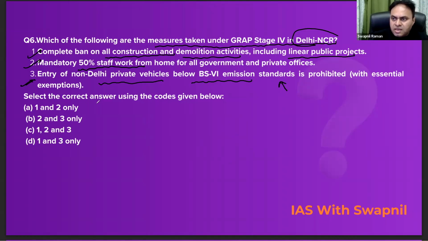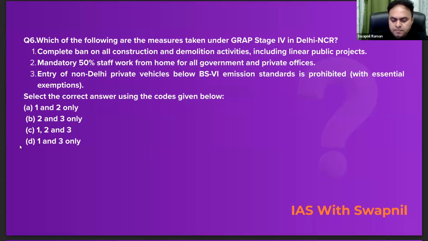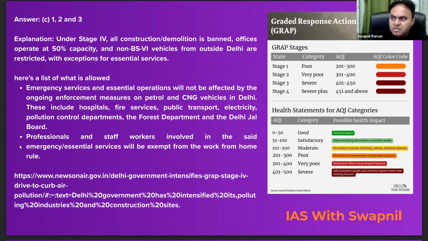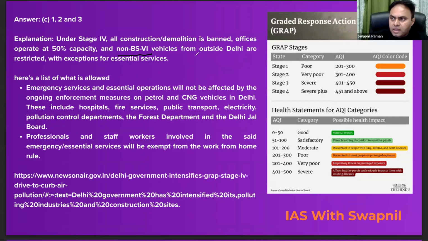So look at the question, select the correct answer using the code given below. So all are correct here. So correct answer would be C for Calcutta, that would be 1, 2 and 3. Now let's move on to the explanation part. So under stage 4, all the construction and demolition is banned, offices operate at 50% capacity, and non-BS6 standard vehicles from outside Delhi are restricted, with exception for the essential services, right?